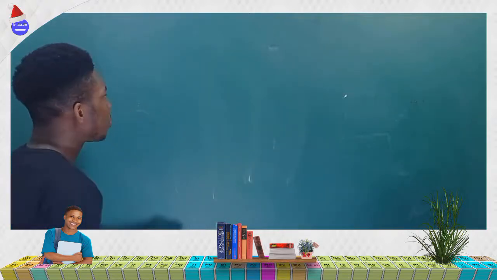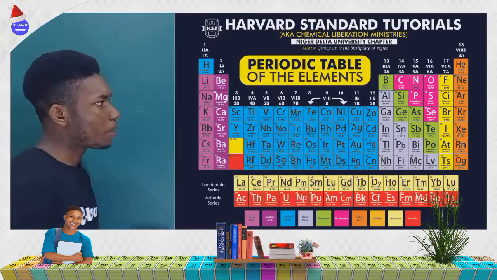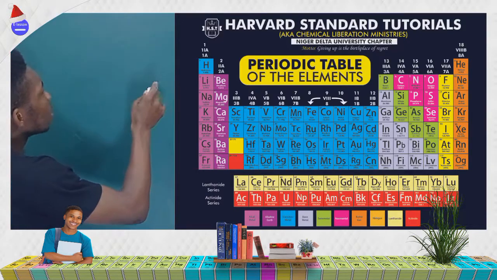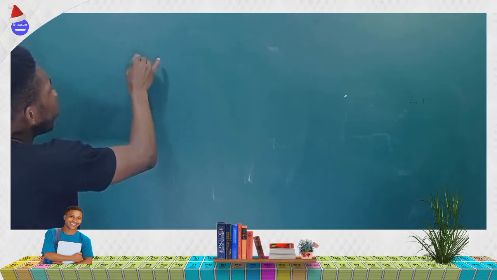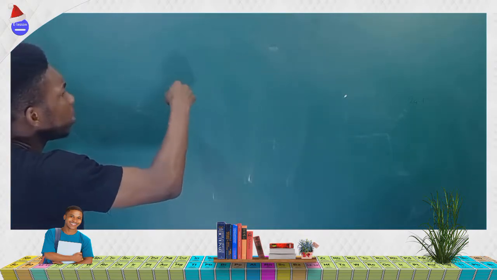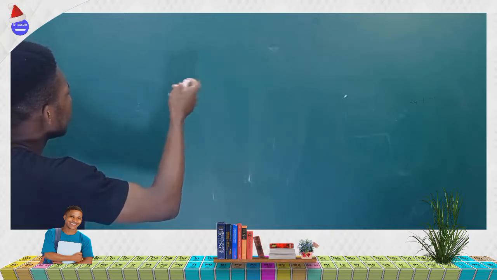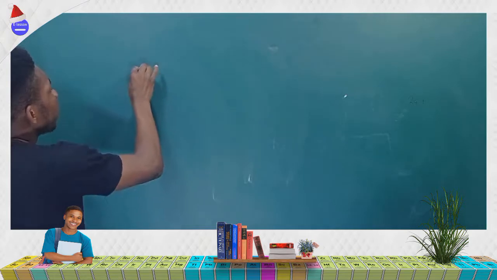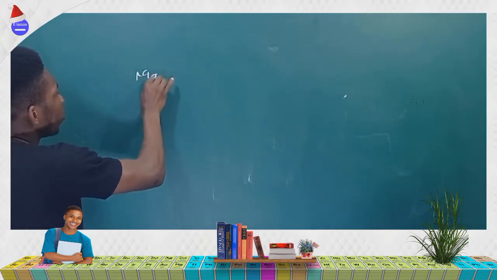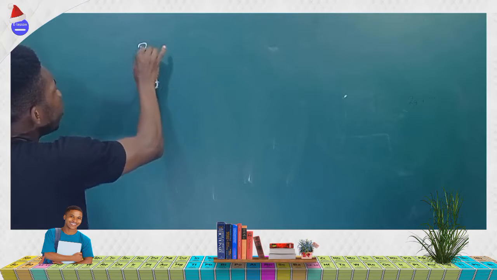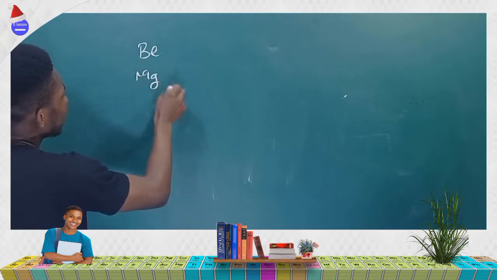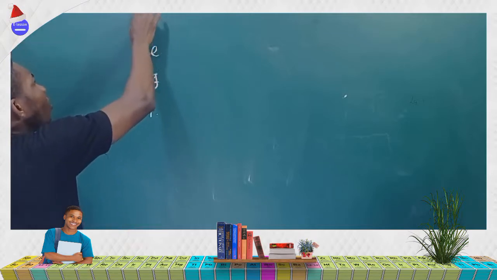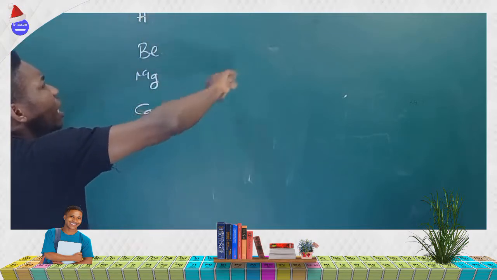Which group 2 element is in period 3? Look at your periodic table there. Which of them is in period 3? Now, you agree with me that the periodic table starts with hydrogen, helium, lithium, beryllium, boron, carbon, nitrogen, oxygen, fluorine, neon, like that. Then you have magnesium, you have calcium.